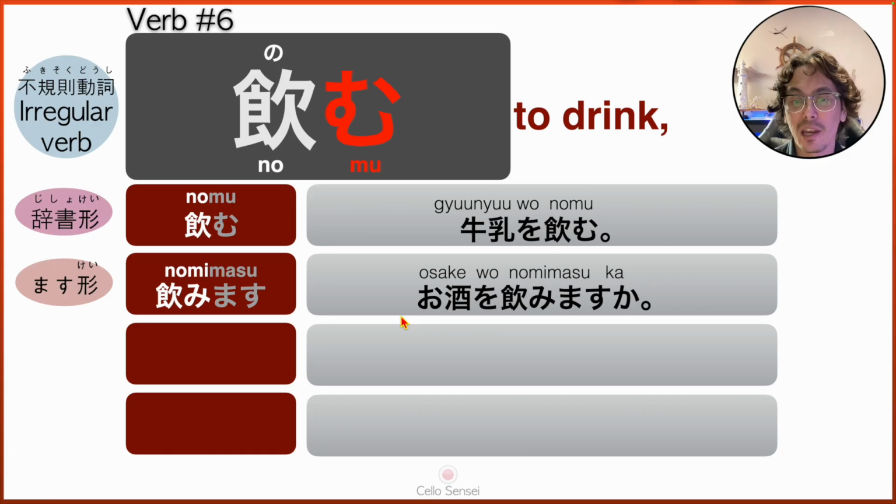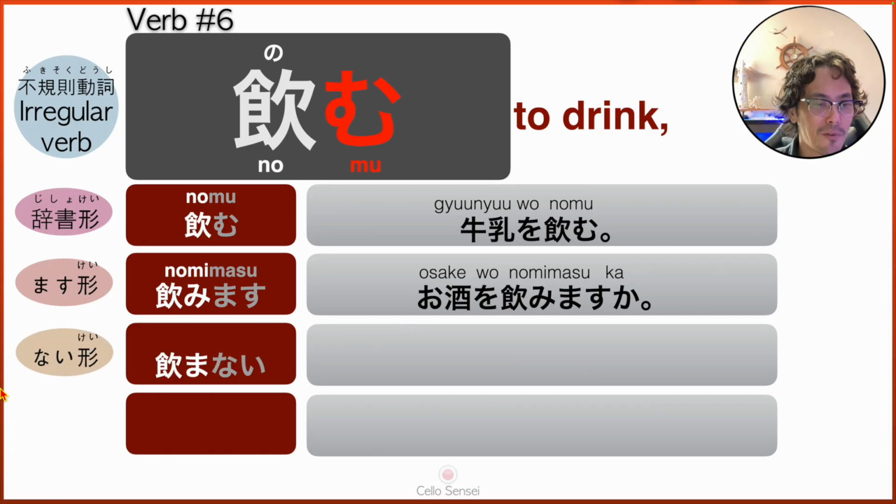But if you say osake, you are generically speaking about any sort of alcoholic beverage. So it could be wine, it could be beer. Do you drink alcoholic beverages? Osake wa nomimasu ka?